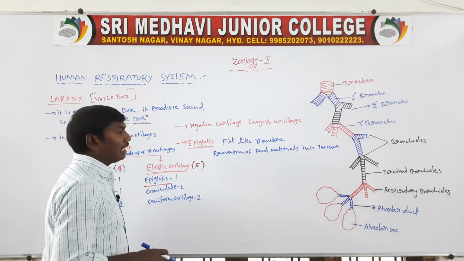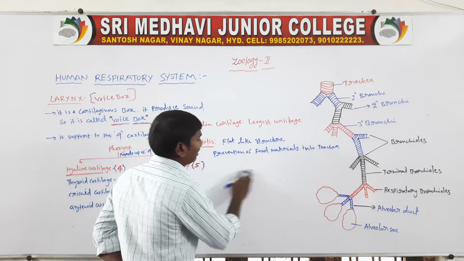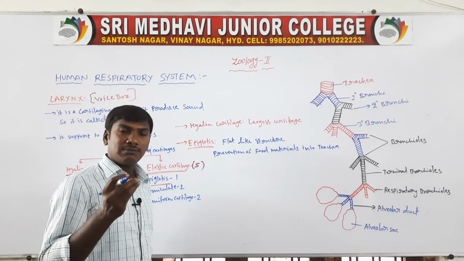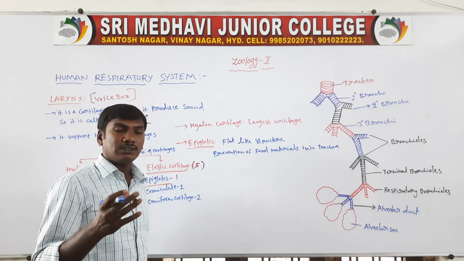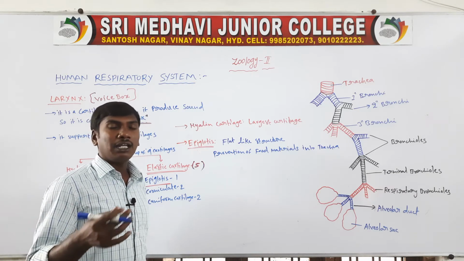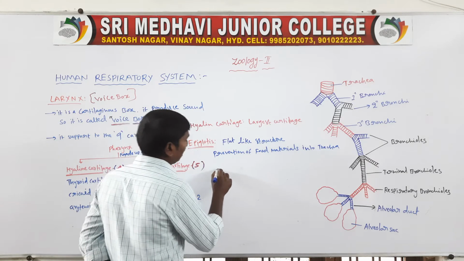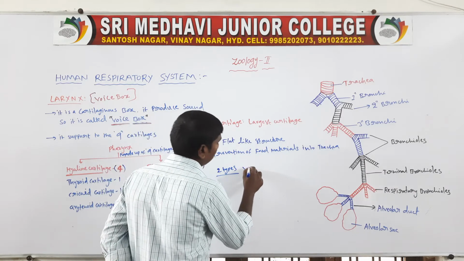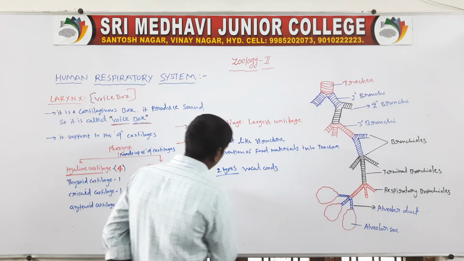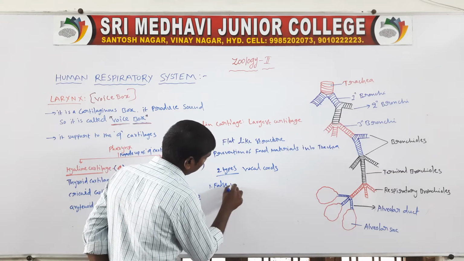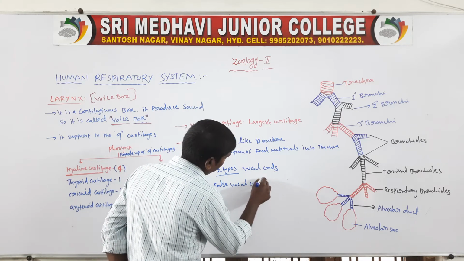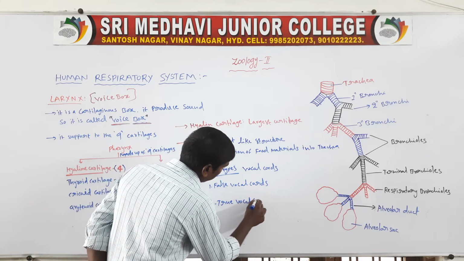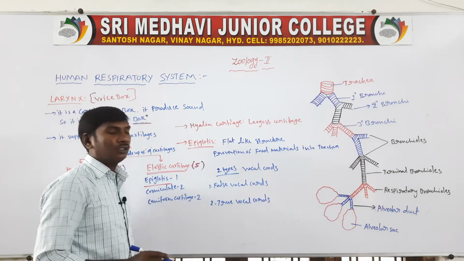The larynx contains vocal cords. The vocal cords are formed by folds of the mucous membrane with fibers. Human beings have two types of vocal cords: false vocal cords and true vocal cords.